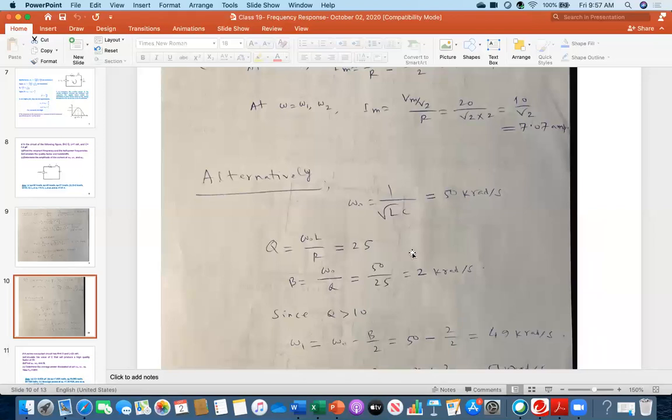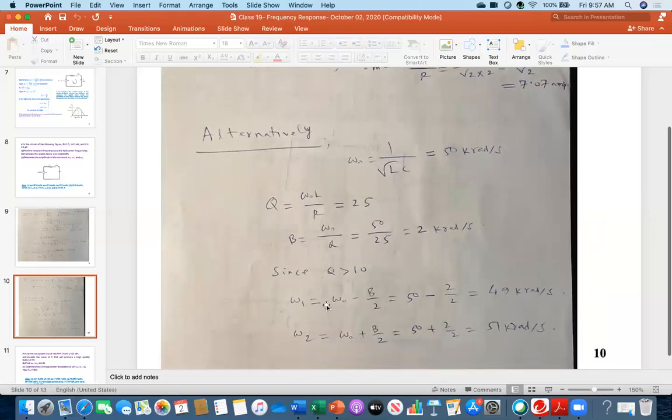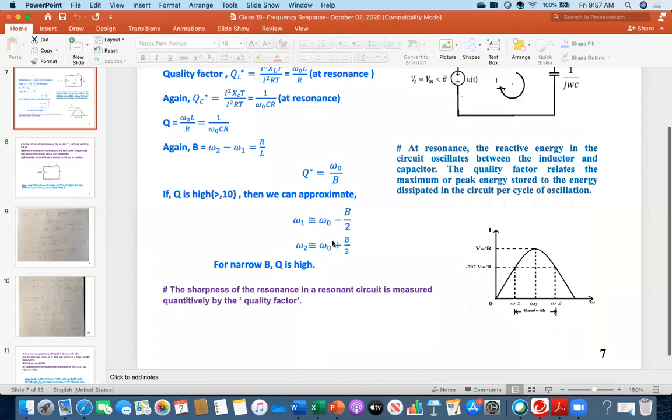So what I will be using? Simply, I will be using those two approximations. Omega 1 is omega naught minus B by 2. Omega 2 is omega naught plus B by 2. You remember I was telling you this thing: that if the quality factor is high, meaning greater than 10, then we can approximate.